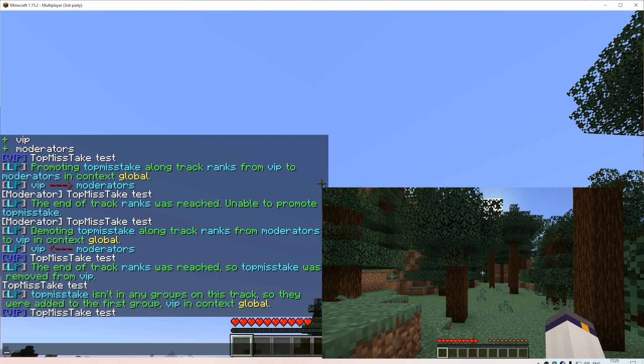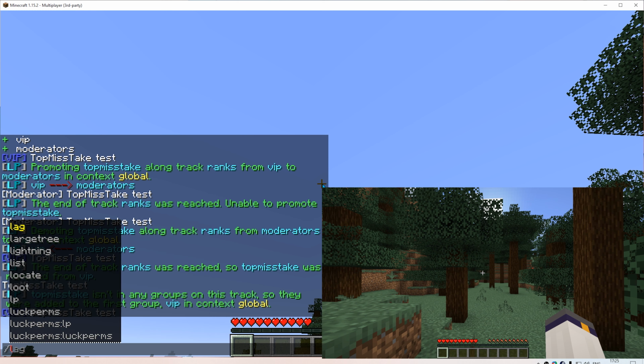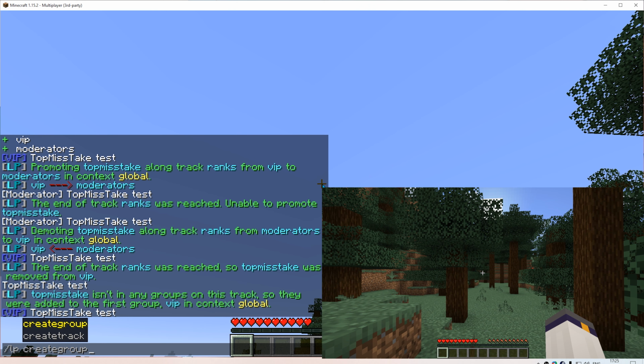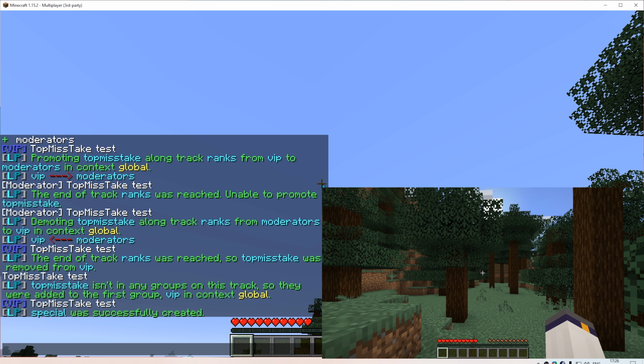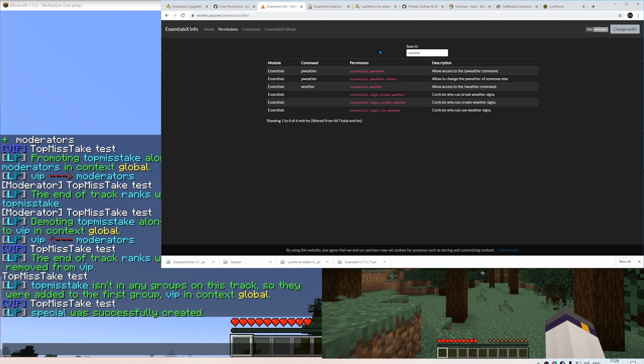To achieve this, let's create a new group, let's say special. It will inherit a permission that no other players or groups have. For example, let's look up the permissions page of EssentialsX, and let's say the permission tree.